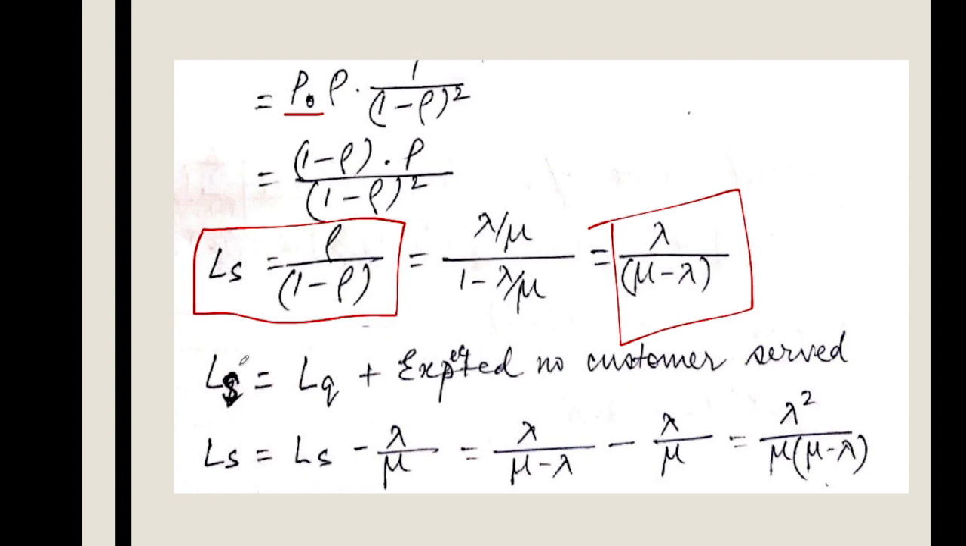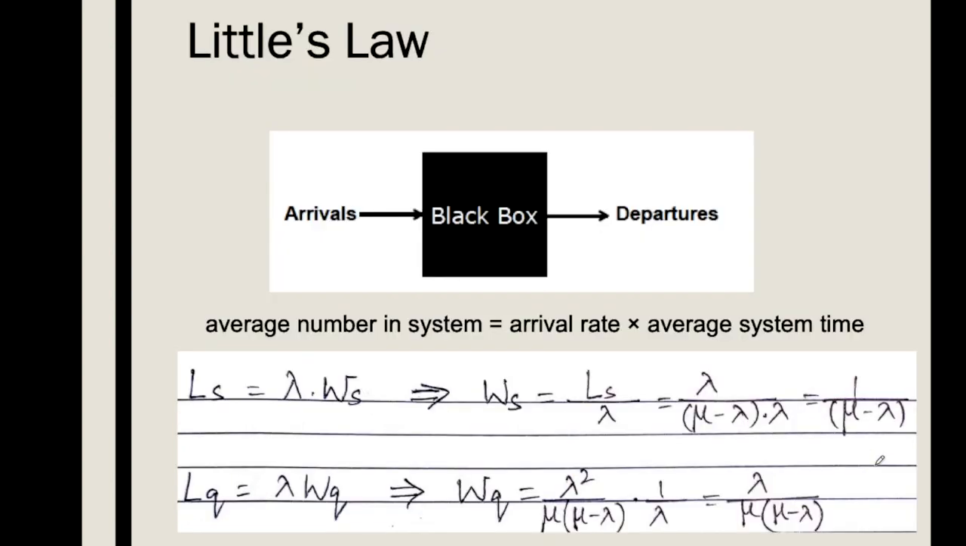If we just try to find out how many customers are there in the queue, then the number of customers in the total system equals the number of customers in the queue plus the expected number of customers who are being served. And the expected number of customers being served is lambda by mu. So Ls equals Lq plus lambda by mu, I'm sorry. So Lq equals Ls minus lambda by mu, or lambda by mu minus lambda by mu. So we'll get lambda square by mu into mu minus lambda. This is the second equation we'll derive.